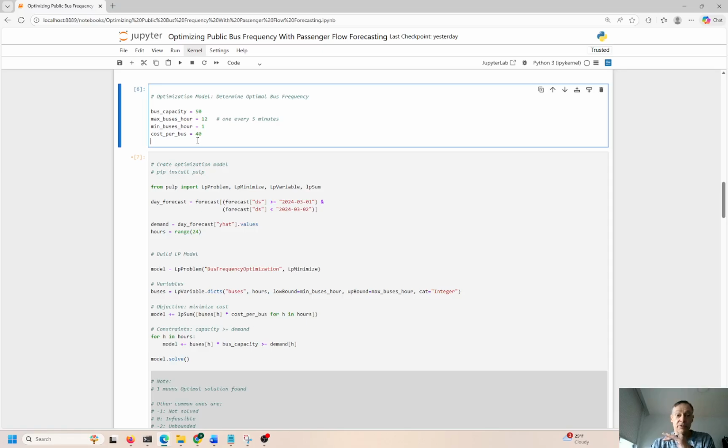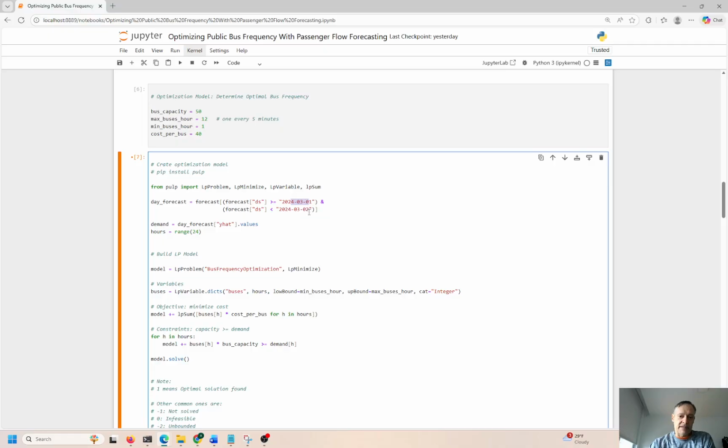But again, these should be realistic constraints. The more realistic you make the inputs, the more realistic the outputs. But again, if you want to change this to 50 or 60, if you think it's actually 60 per hour for the bus drivers' compensation plus the fuel that's consumed, plus repairs and maintenance on the bus, then go ahead and increase that, right? So I'm going to create a day forecast.